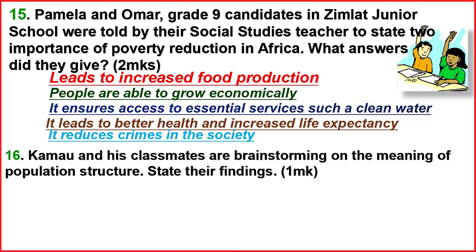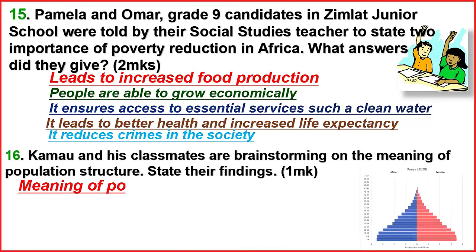Question number 16, Kamau and his classmates are brainstorming on the meaning of population structure. State their findings.